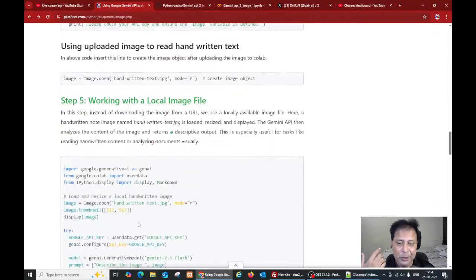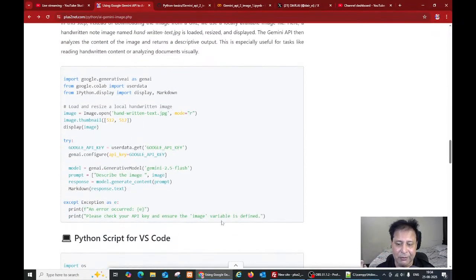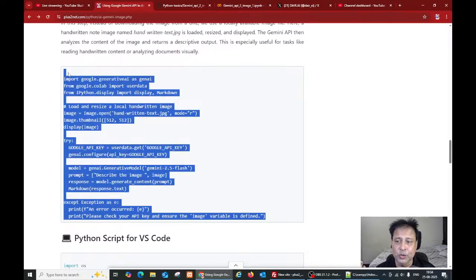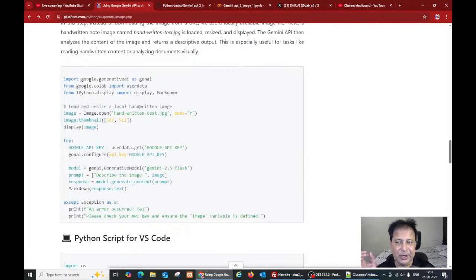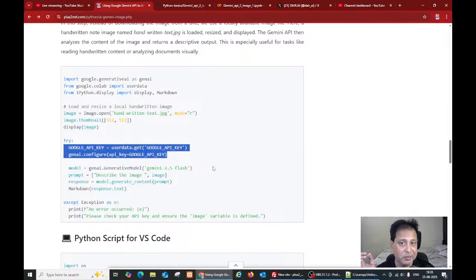After that, below that, today we have added a little bit of code here. You can use this in your local system also, so it is not only Colab. Colab has a slight difference because it stores your API key in Google's way of storing the API key. That's what we have discussed in this video also.